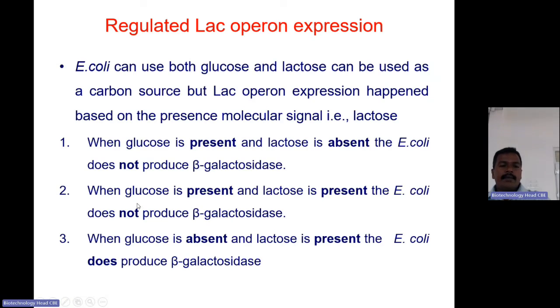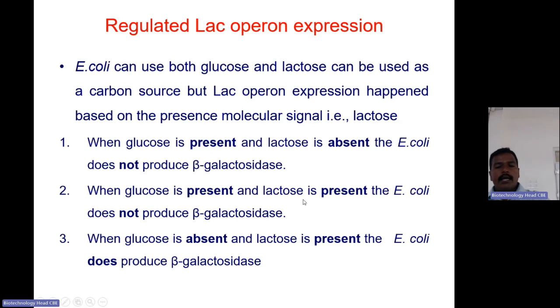So there are three conditions. When glucose is present and lactose is absent, the E. coli does not produce beta galactosidase because the glucose is present. For that, there is no need for production of beta galactosidase. It will be a waste. If the expression is there, the enzyme and the energy used, everything will be a waste. So in the presence of glucose, the beta galactosidase is not needed. The lactose metabolism is not needed. So the lac operon will not be active.